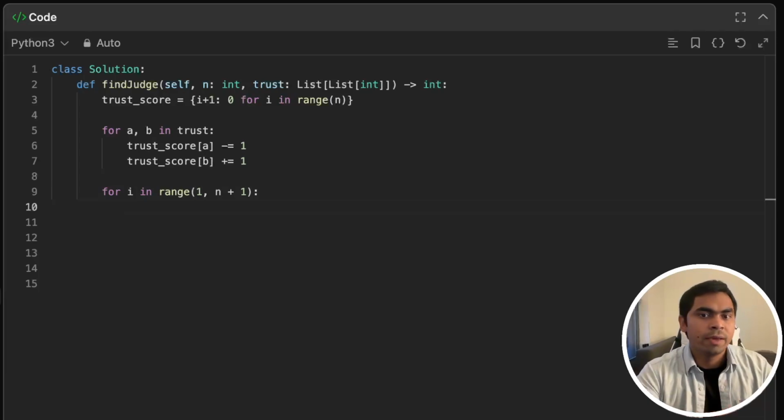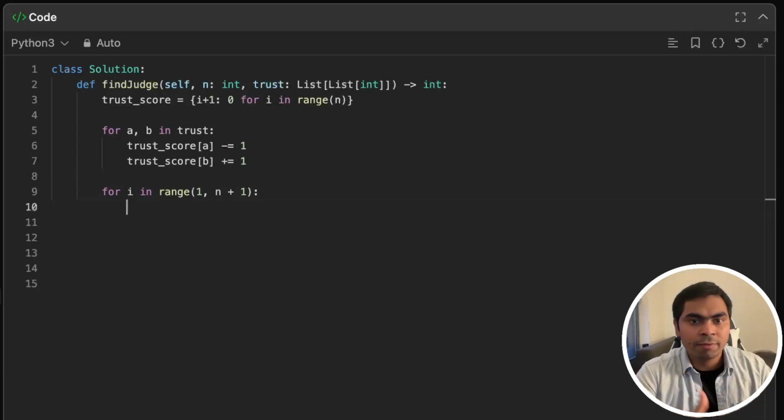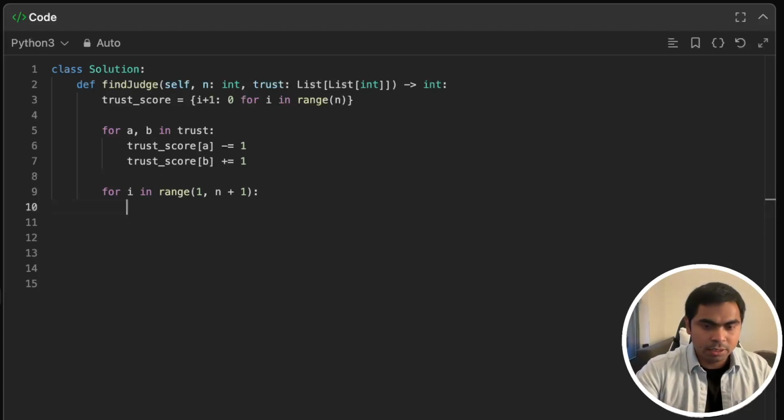Okay, so now we have these people. What I want to do is find a person that has the trust equal to n minus 1. So in my trust score, I'm trying to find that person, which is I is that person. It will be traversing basically everything from 1, 2, 3 to n.